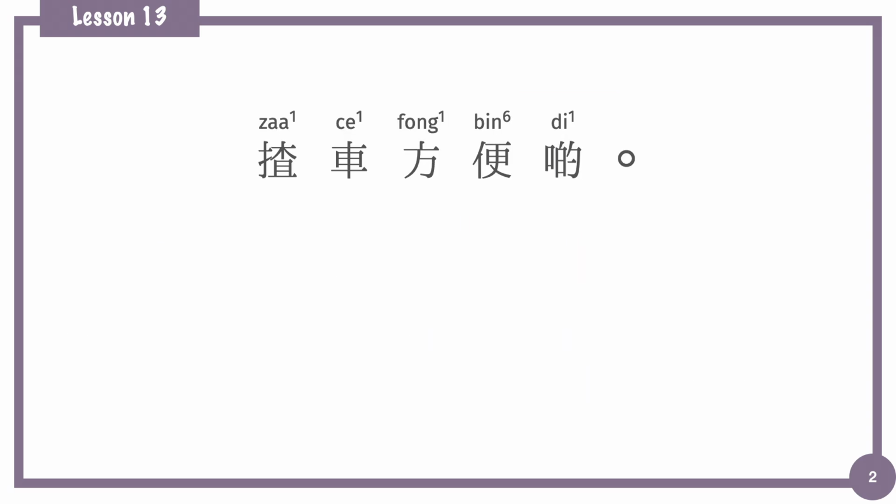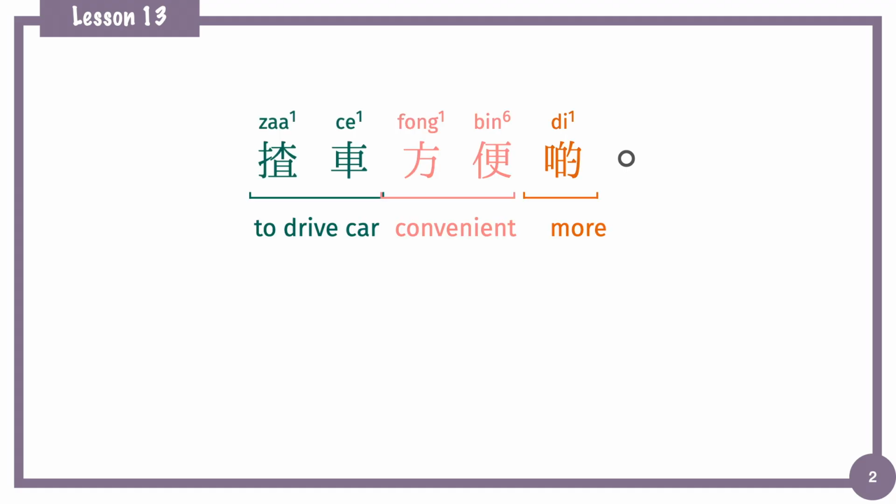揸車方便啲. Here, 揸車, to drive a car, is the topic that we want to compare, and then 方便 means convenient, and 啲 is the comparative marker. 揸車方便啲, driving is more convenient. Using the format of adjective plus 啲 is a way that we often use to show comparison. Of course, there are several ways that we can use, and we will talk about them in the upcoming lessons.